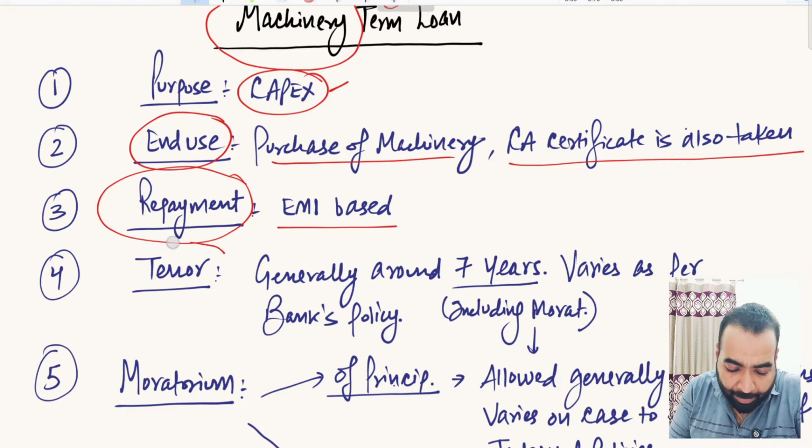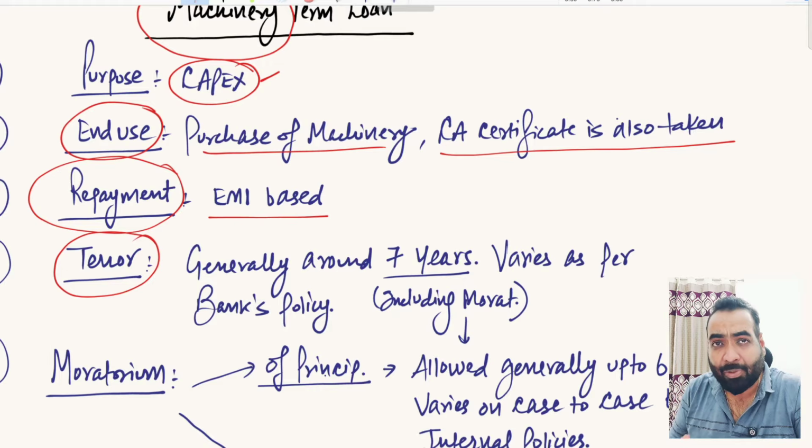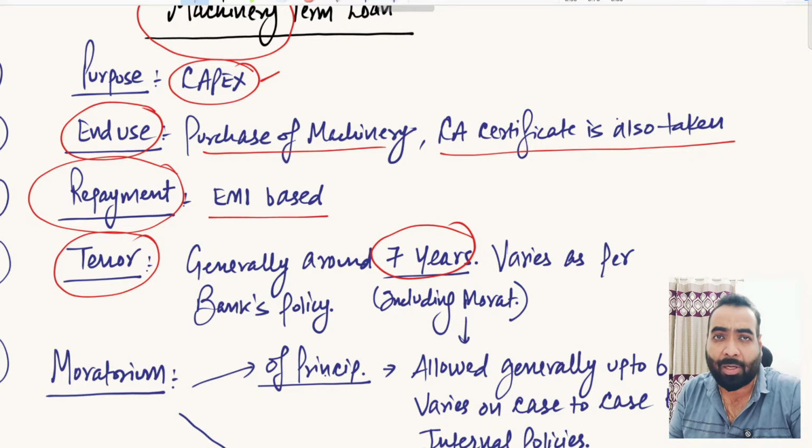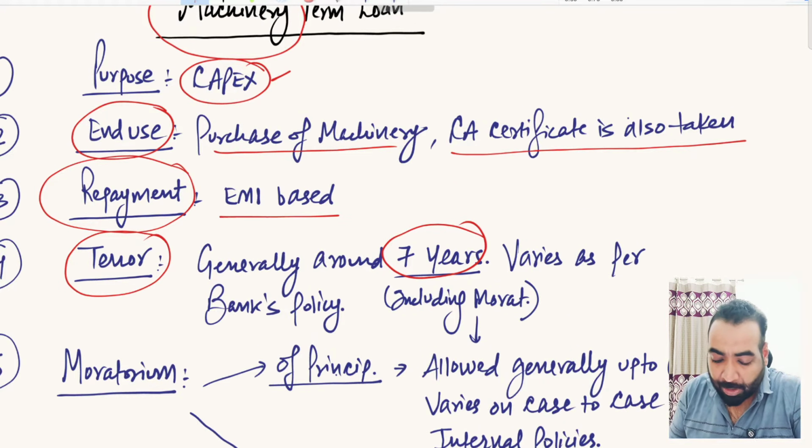So for how much period? The tenure. Generally, machinery term loans are given for a maximum of 7 years. Some banks give it for 5 years or 3 years. Up to 7 years is generally the maximum tenure, but it all depends upon the internal policies of bank to bank. That 7 years tenure, friends, includes the moratorium period also.